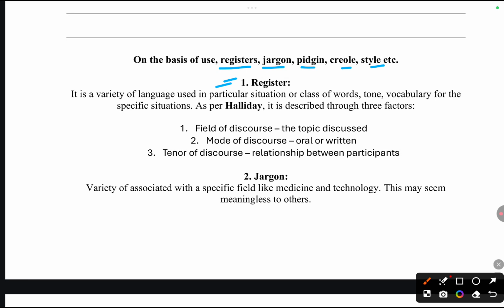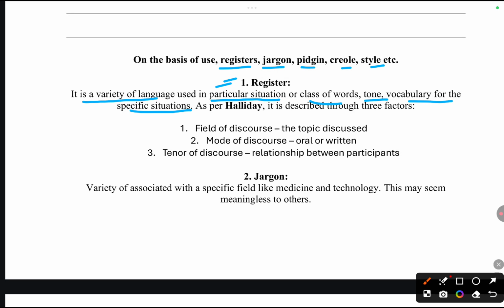What is register? You must remember, register is a specific situation. The variety, not just the words but the body language or gestures you use in a specific situation, is called register, and this forms a variety of a language. It is a variety of language used in a particular situation. The class of words, tone, and vocabulary for the specific situation: the kind of words, vocabulary and body language you use becomes the register, and it forms the variety of a language.